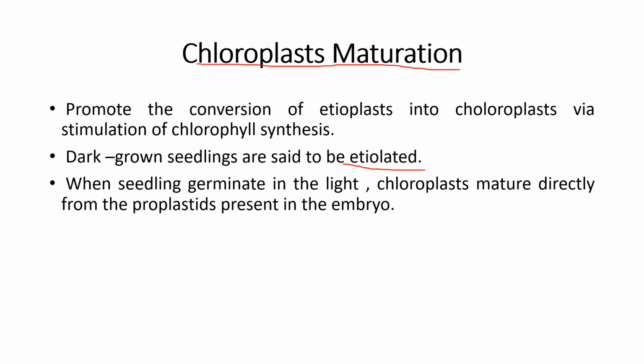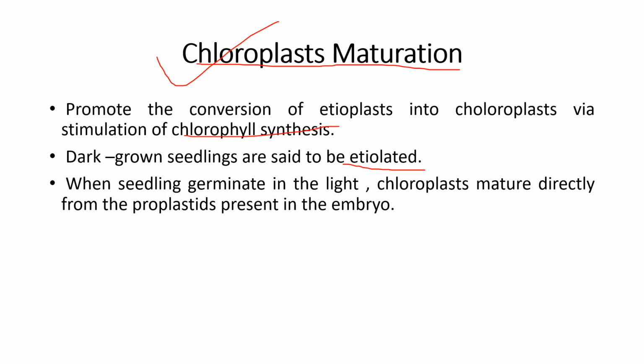Instead of maturing as chloroplasts, the proplastids of dark-grown seedlings develop into etioplasts, which contain protochlorophyll instead of chlorophyll, and they do not synthesize most of the enzymes and structural proteins required for the formation of the chloroplast. When seedlings germinate in the light, chloroplasts mature directly from the proplastids present in the embryo. So this is the role of cytokinin in chloroplast maturation. Basically, cytokinins promote the conversion of etioplasts into chloroplasts via the stimulation of chlorophyll synthesis.